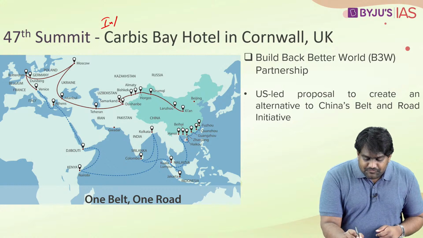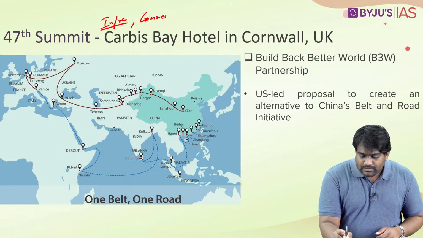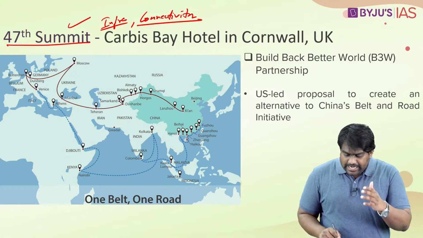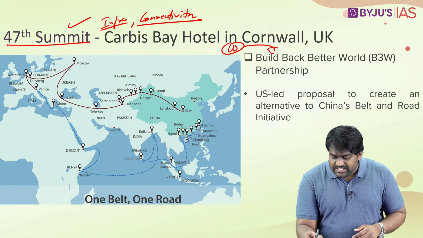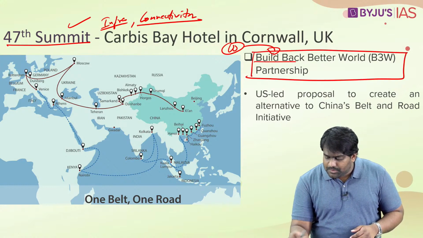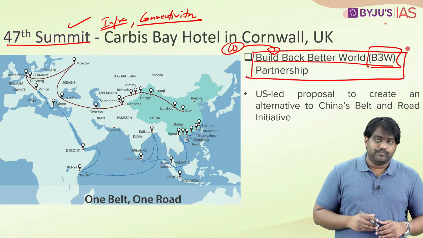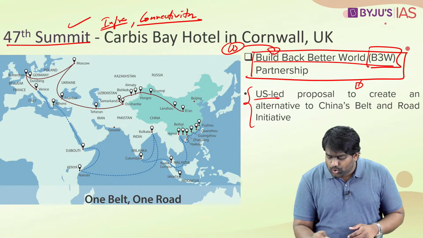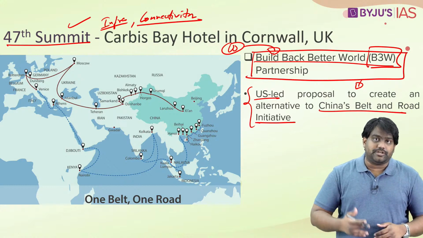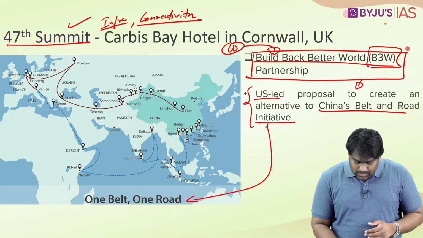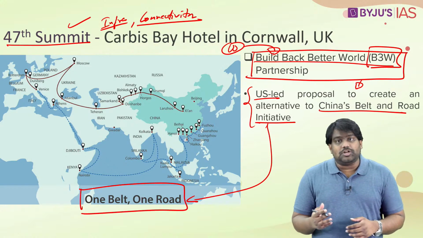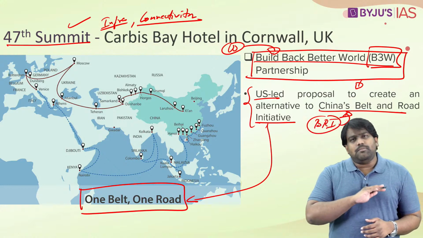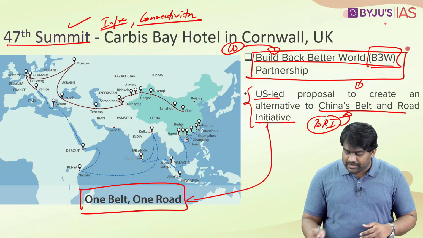Then even with regard to infrastructure and connectivity, the G7 has announced a very important initiative. Led by the US, the G7 has announced the Build Back Better World Partnership or the B3W. Strategic experts are pointing out that this could be a counter of the US to China's Belt and Road Initiative. I am sure you would have heard about China's One Belt, One Road project or the Belt and Road Initiative of China. This is a very ambitious connectivity project that China is funding.